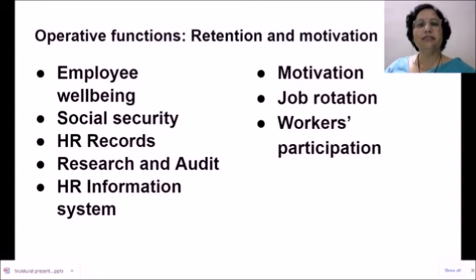Generally, HR department develops policies, procedures and rules for the safety of the employees. And HR department also has to conduct safety inspections. Employees should feel safe and secure inside the organization. This is also one part of employee well-being. Next is social security. Social security may come from different schemes introduced by the HR department, like old age benefits, pension or insurance programs. This way the employee will feel socially secure inside the organization.